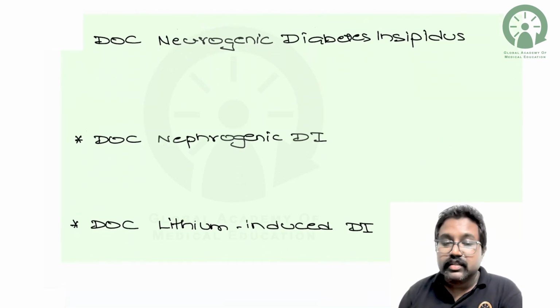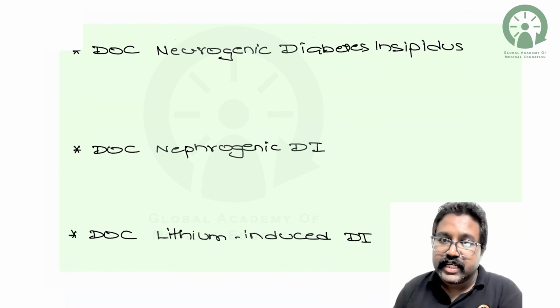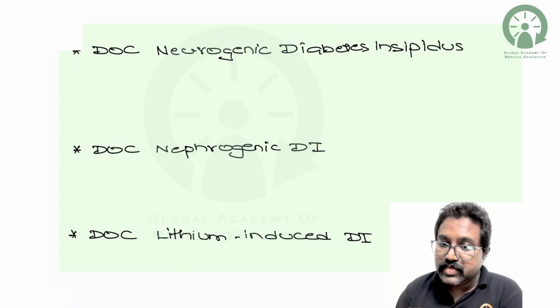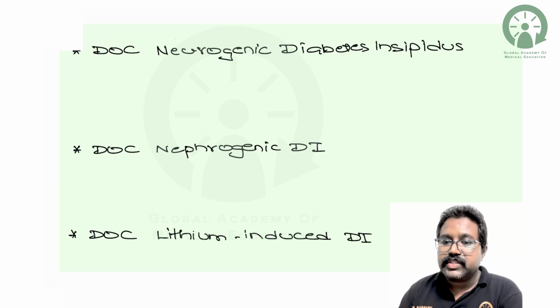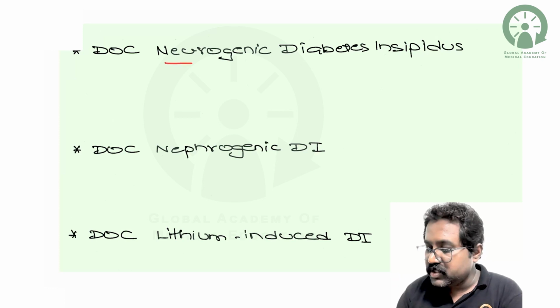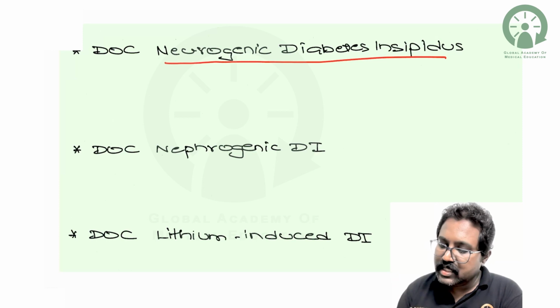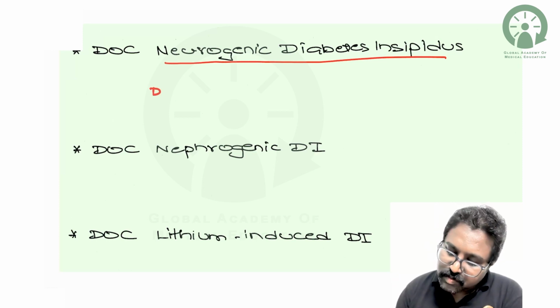Next, coming to the drug of choice in case of diabetes insipidus. So please do not confuse. Please read the questions properly. There are three important drugs which differ with respect to diabetes insipidus that you need to remember. One is in case of neurogenic diabetes insipidus. The drug of choice will be your desmopressin.